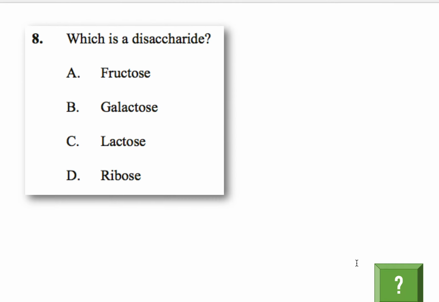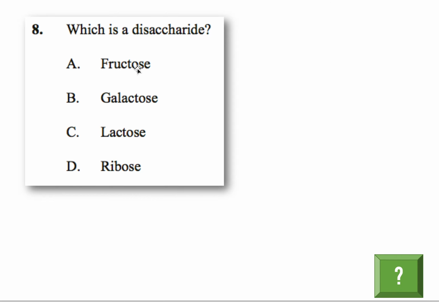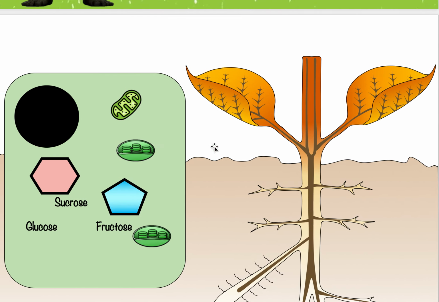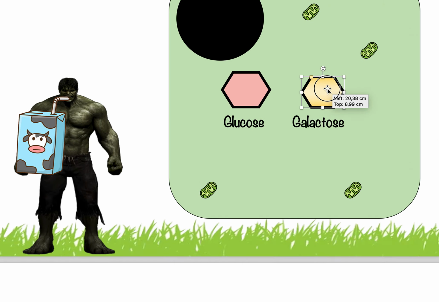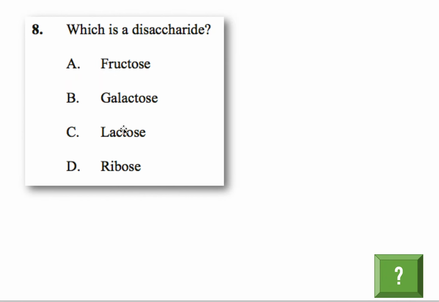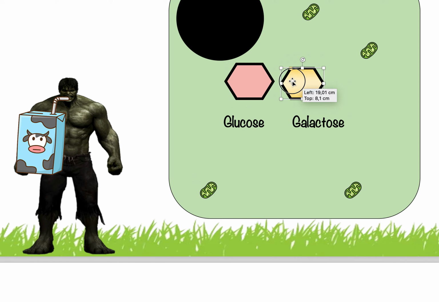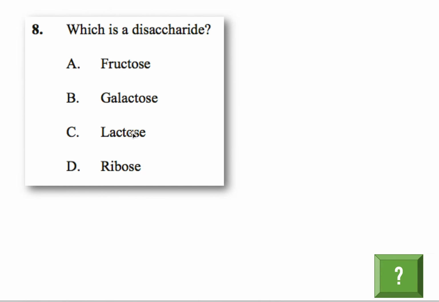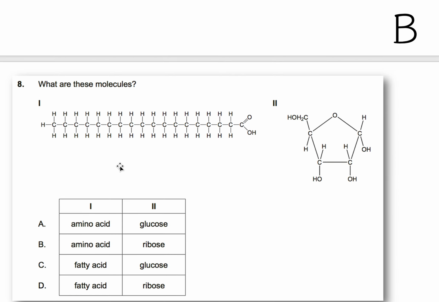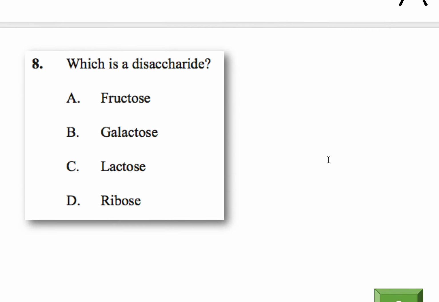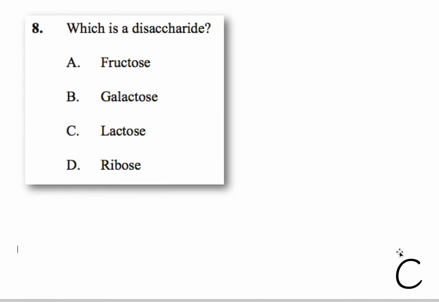Okay, now here's a similar question. What is a disaccharide? We just saw that fructose, again, was a monosaccharide. Okay? We saw that galactose is here. It's also a monosaccharide. And lactose, so lactose is a disaccharide. Lactose is formed when glucose and galactose go together. Now we call it lactose. Okay? So the disaccharide. So it's going to be C. And ribose, we know what ribose is. Ribose is, let me show you here, this molecule. It's a monosaccharide. So here we go with C.